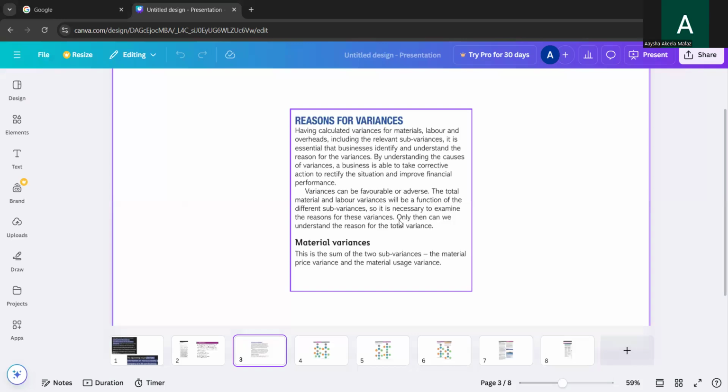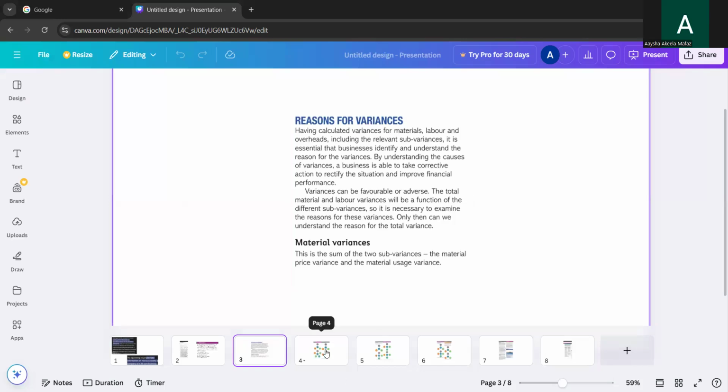Okay, so it is necessary to examine the reasons for these variances. If there are any adverse variances, you have to know the reason for that adverse variance, and if there's a favorable one, you have to know the reason for it to be favorable. Only then can we understand the reason for the total variance. First we'll look at material variance, which is the sum of the two subvariances, material price variance and material usage variance.